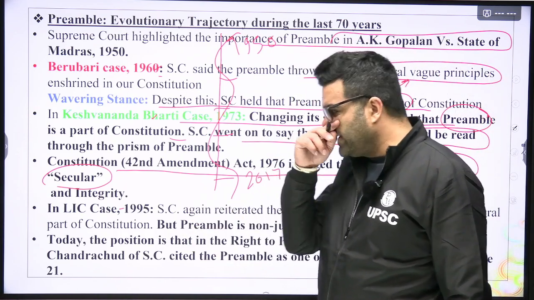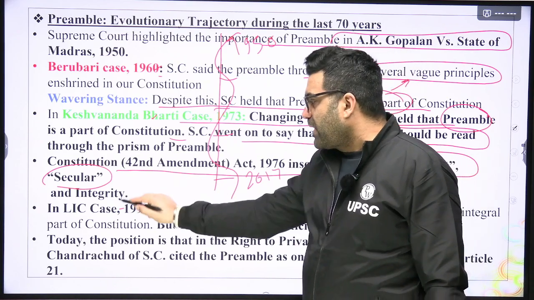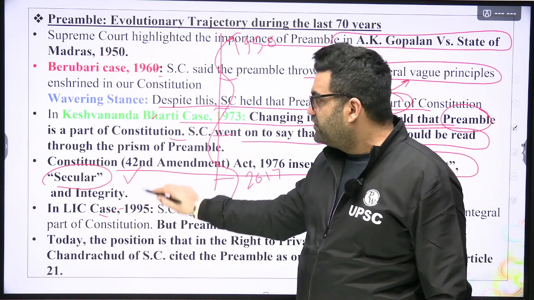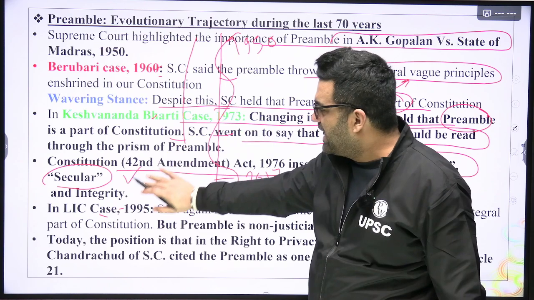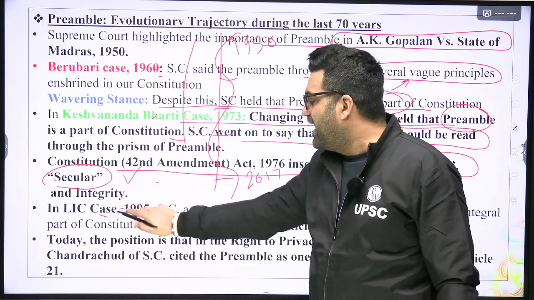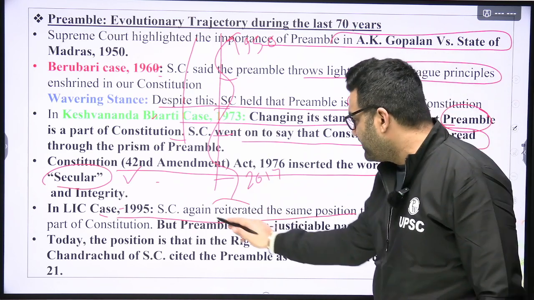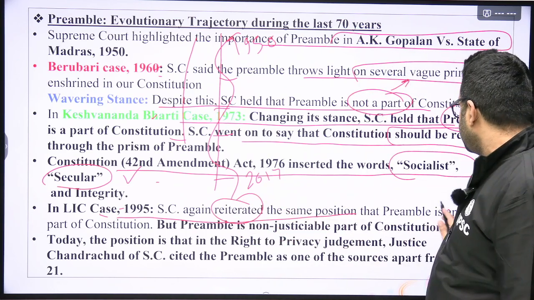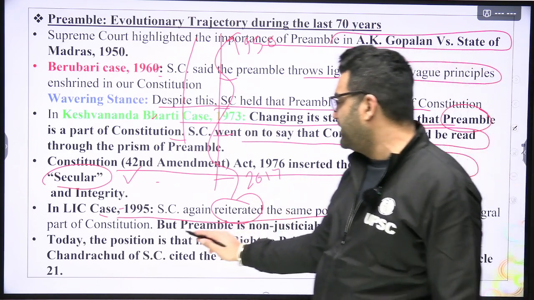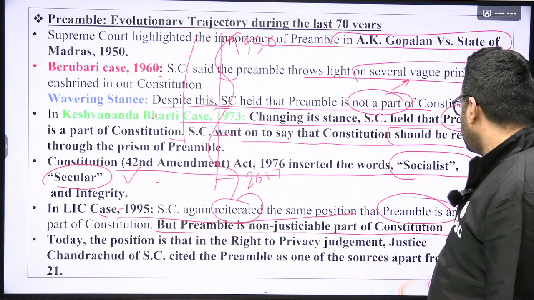I have incorporated that. So this is the evolution: first the judgments, then the constitutional amendment, and then the LIC case of 1995. The Supreme Court again reiterated the same position, that the preamble is an integral part of the Constitution, but a non-justiciable part.